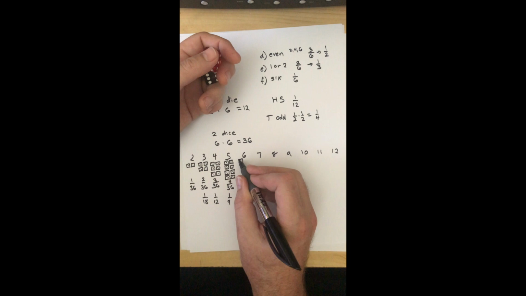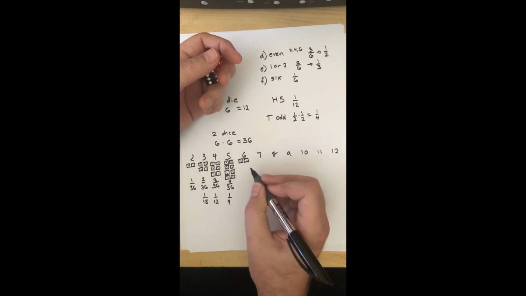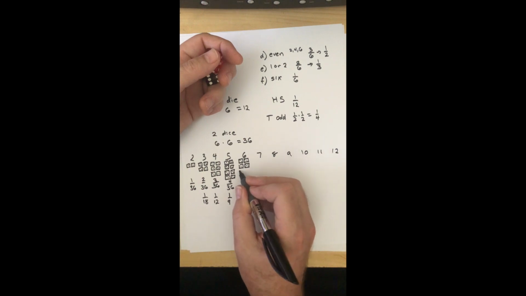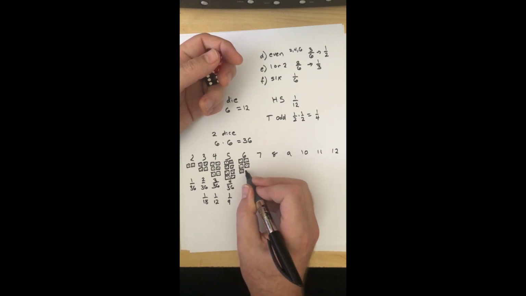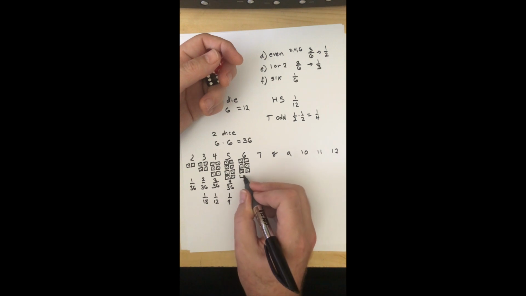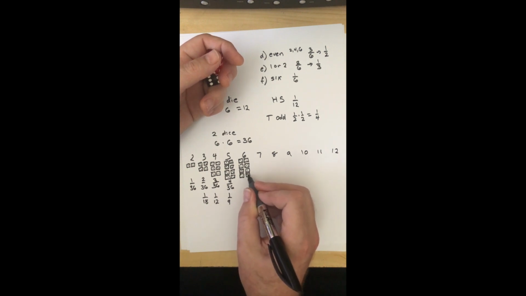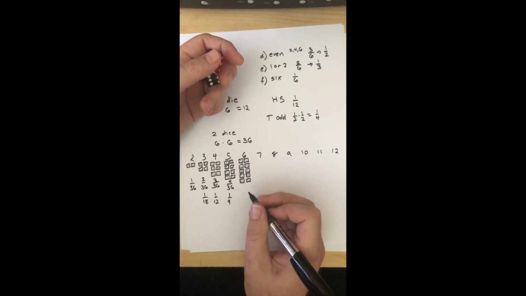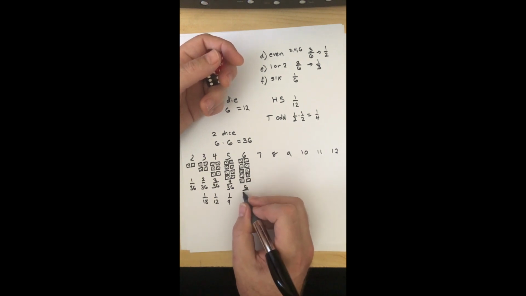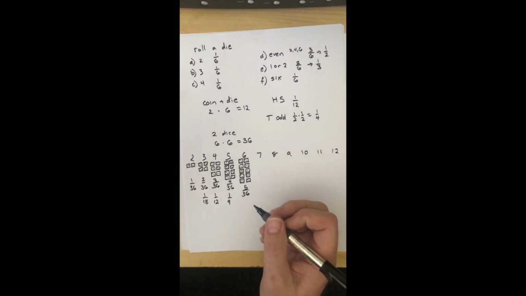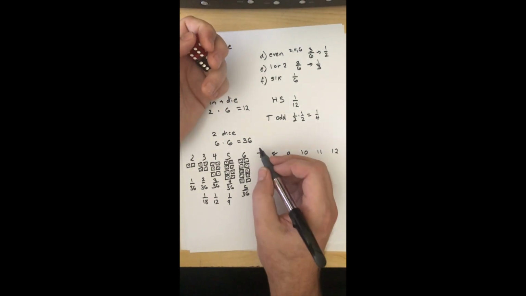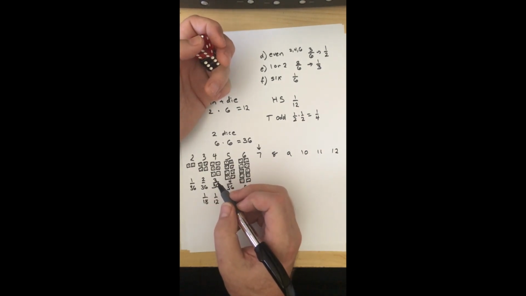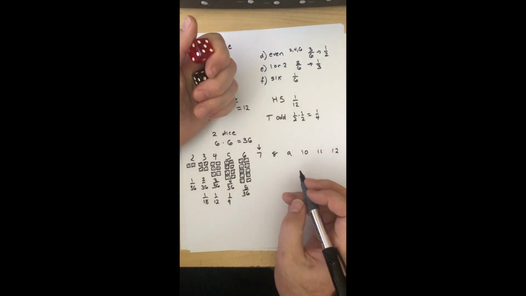6, of course, has a double, which is 3 and 3. Then it has 1 and 5, and of course, it has this 5 and 1. And it's going to have a 2 and 4 and 4 and 2 for 5 possible outcomes out of 36. I can't simplify that. 7, and I'm going to tell you right now, it is the center of this number span here of all the possible outcomes.